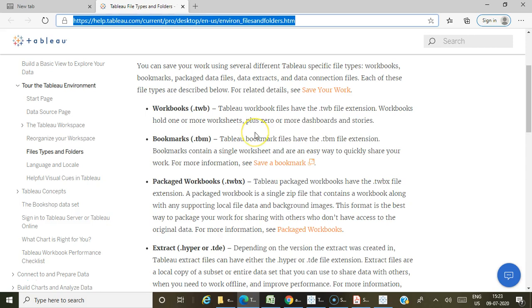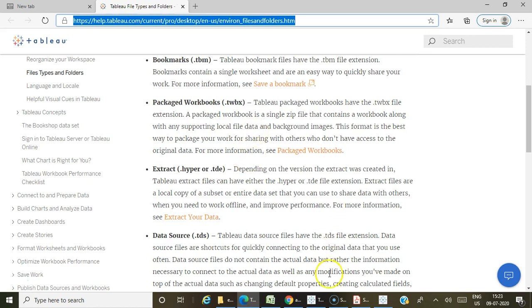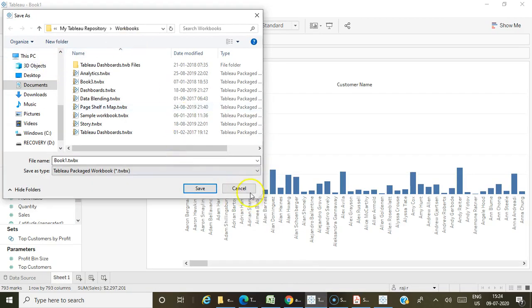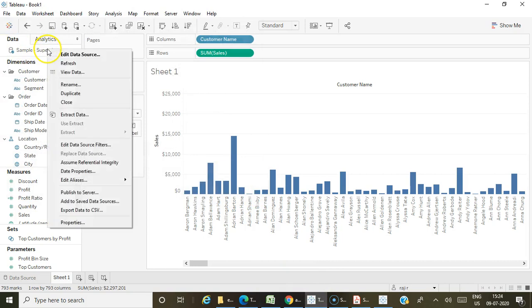Okay, next is when you want to save the data source file. So when I want to save or export my data source file, in that case it will be saved with the extension .tds.